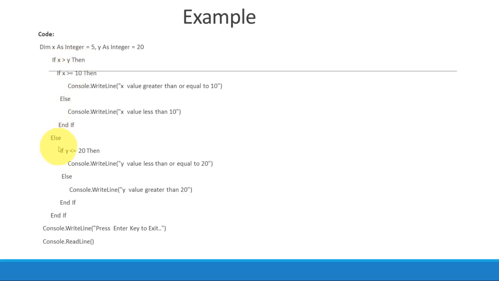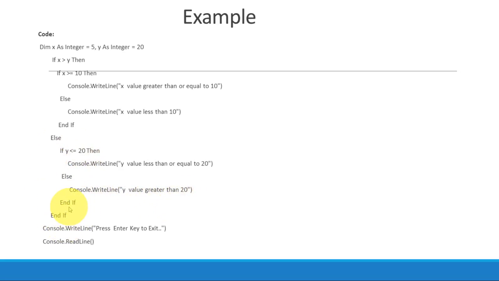In the else part, let's check it out. If y is less than or equal to 20, y is 20, it is equal to 20. So it is true. This will get executed. Otherwise, if it had not been true, then the else part would be activated.